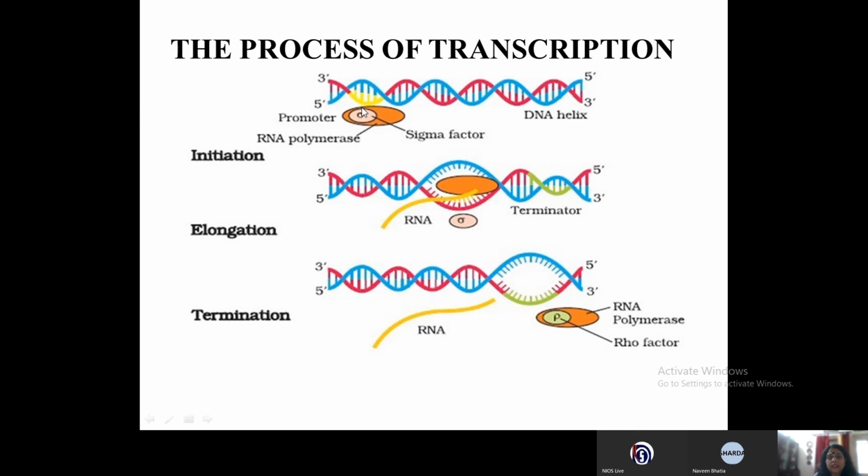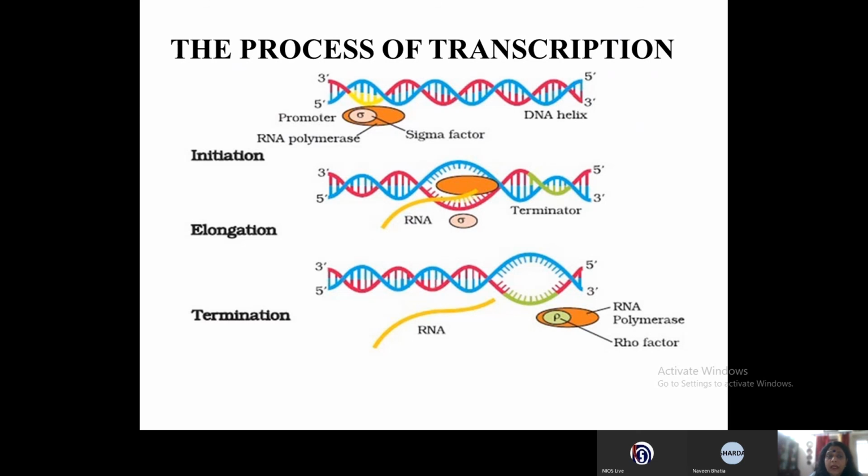Now you can see this brown colored structure which represents the RNA polymerase, and this RNA polymerase recognizes the promoter region and it joins there. Now, RNA polymerase is an enzyme which has the capability for elongation, that is for addition of ribonucleotides, but it does not have the ability to initiate or terminate the process of transcription.